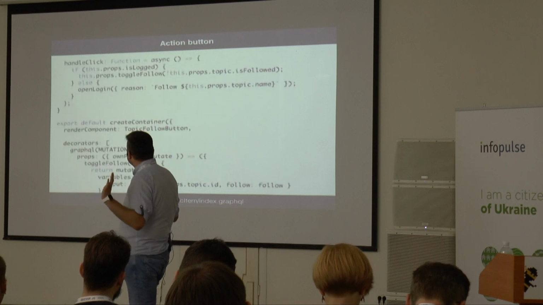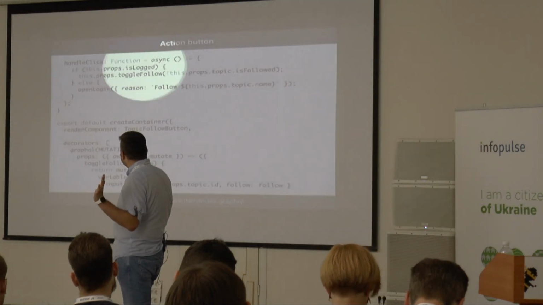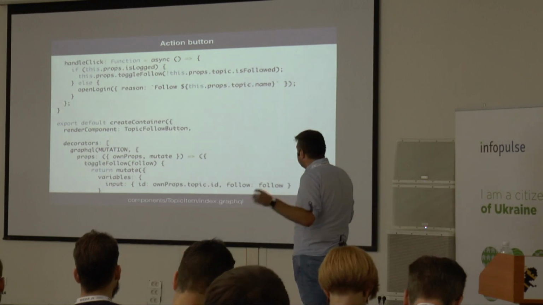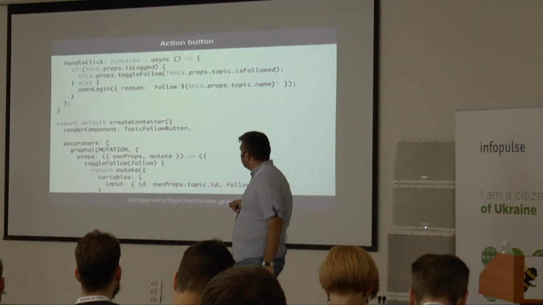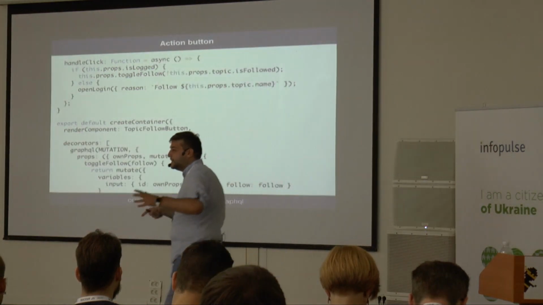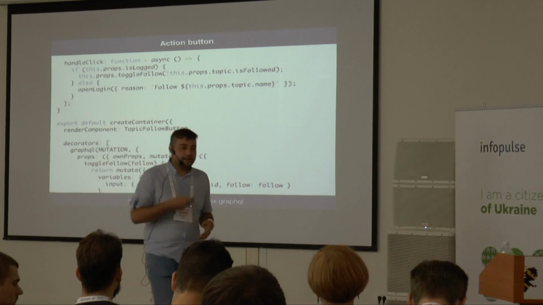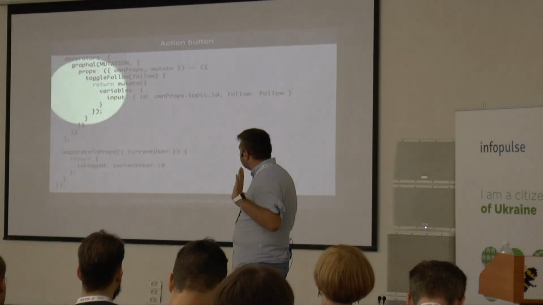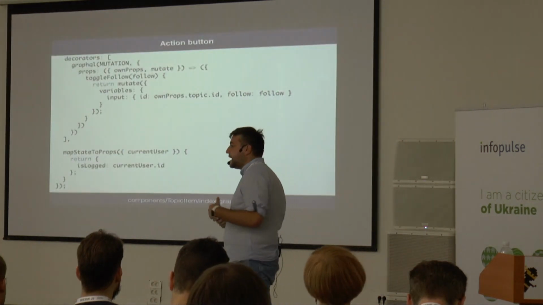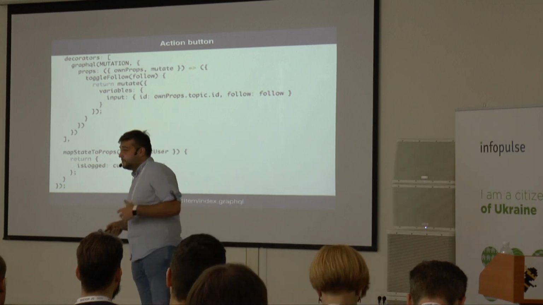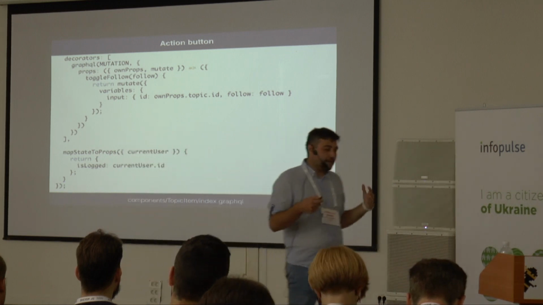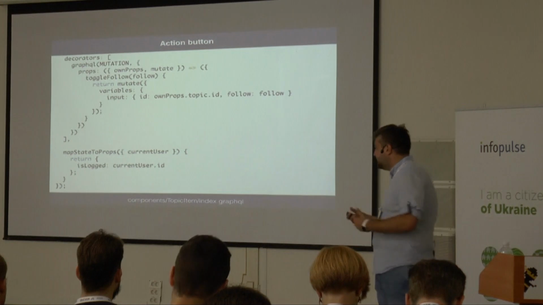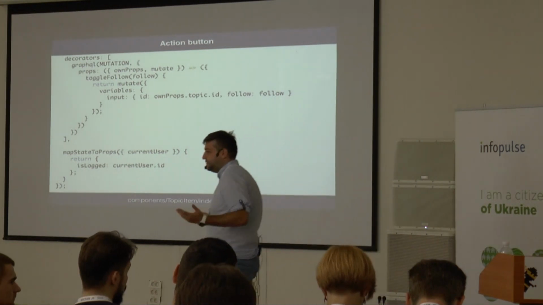And again, the click handler is quite simple. It checks if the current user is logged in. If the user is logged in, we just trigger our previous mutation. If the user is not logged in, we open a pop-up, please log into the website because blah, blah, blah. And here is a very complicated looking thing that comes from Apollo. That's how, with this other component, we have the mutations. And this is mapStateToProps from Redux, where we check if there is a current user, basically if the user has an ID.